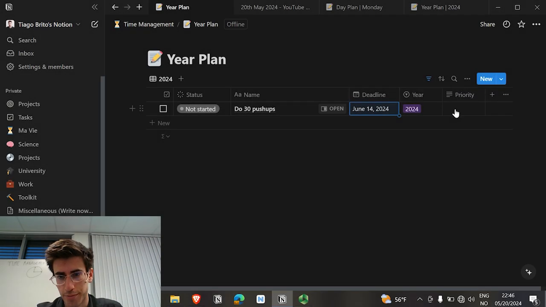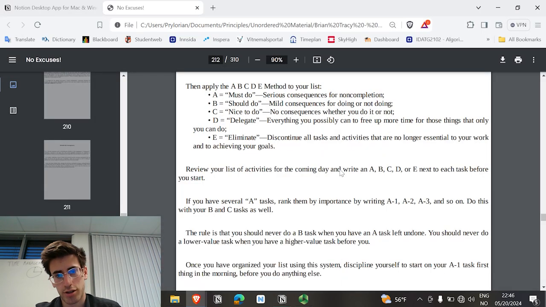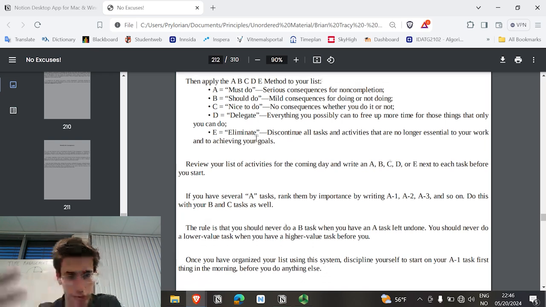Now the priority, the ones that you use, I'm going to show you, it's actually like this. So this is the one that I use. So you essentially use the different letters from A to E depending on the priority of the goal that you have. So A is must do, serious consequences for not completing. B is should do, mild consequences for doing or not doing. C is nice to do, no consequences whether you do it or not.